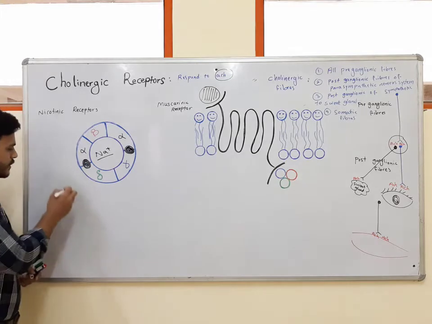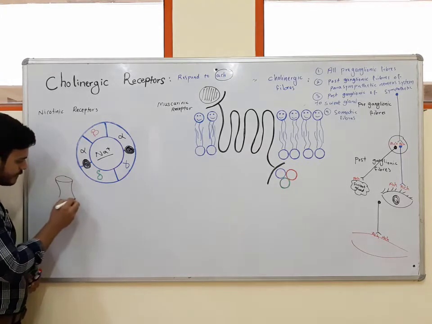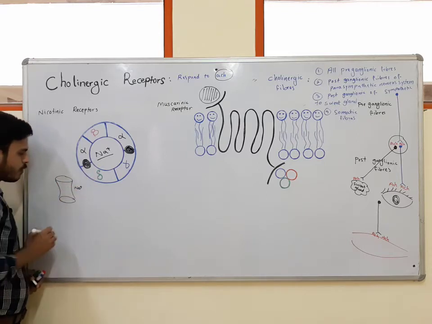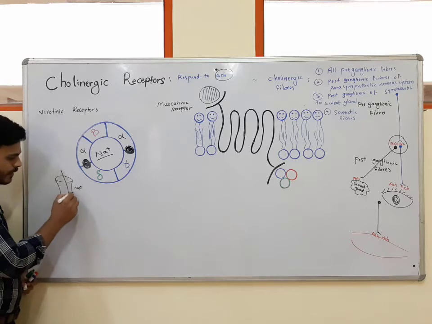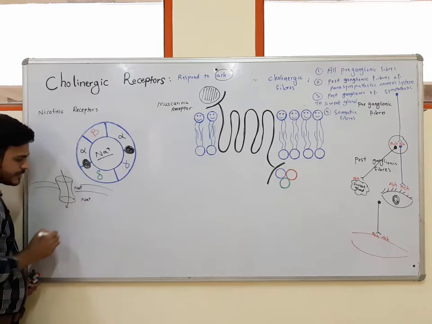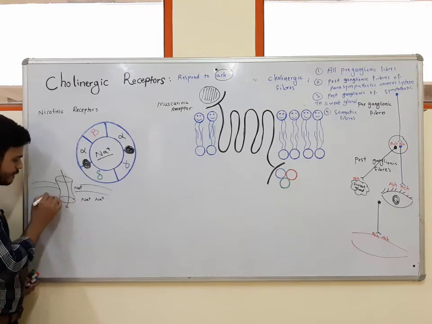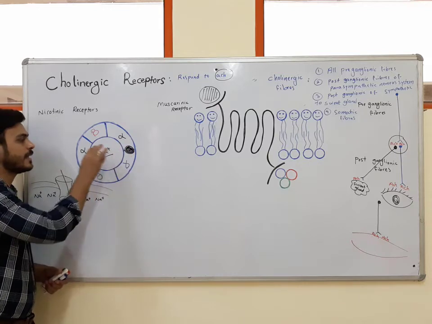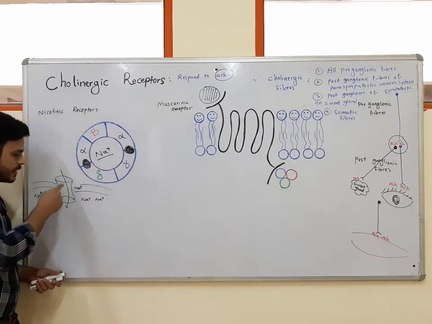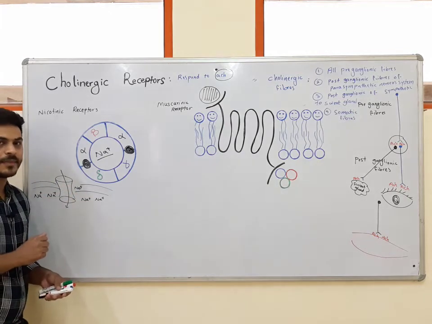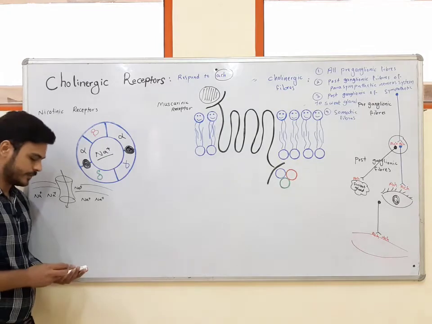So when I open this channel, imagine that this is the channel. When I open the channel, and this channel is sodium channel, sodium will flow down, and this is the membrane. Sodium will flow down, and positive charge inside the cell will increase, and this positive charge can cause depolarization. So when acetylcholine binds to its site, it can open the channel. By opening the channel, we can see flowing down of sodium, and this sodium can cause depolarization of the cell. This was about nicotinic receptor.